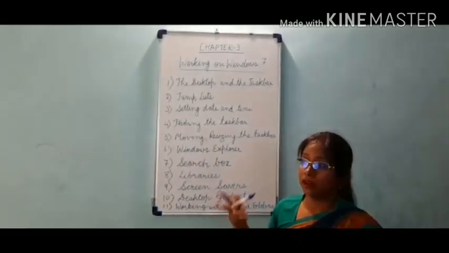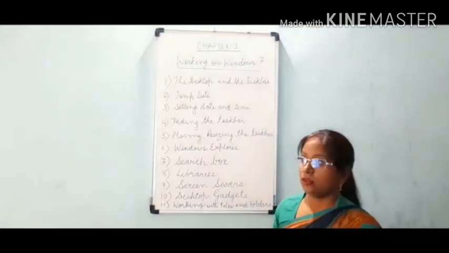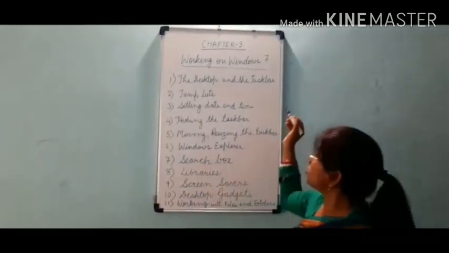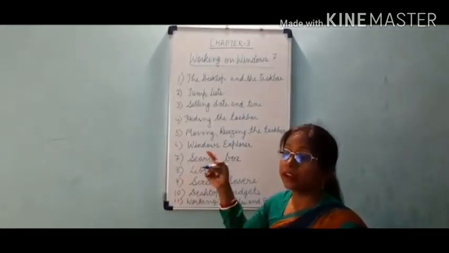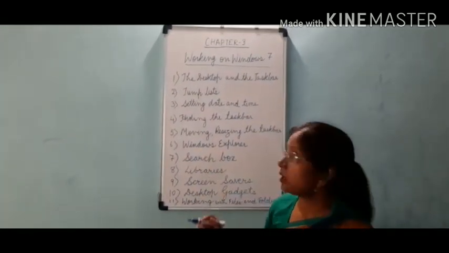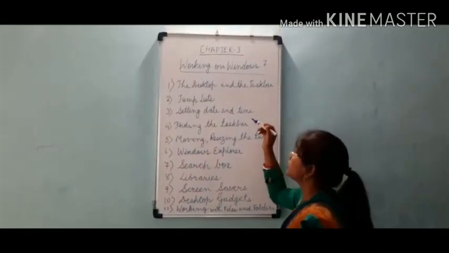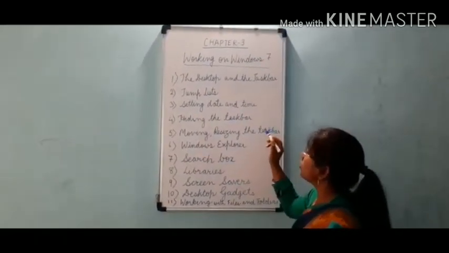So this Windows 7 is an operating system, and an operating system is an example of system software. So today we will cover all the topics I have mentioned here on the board.